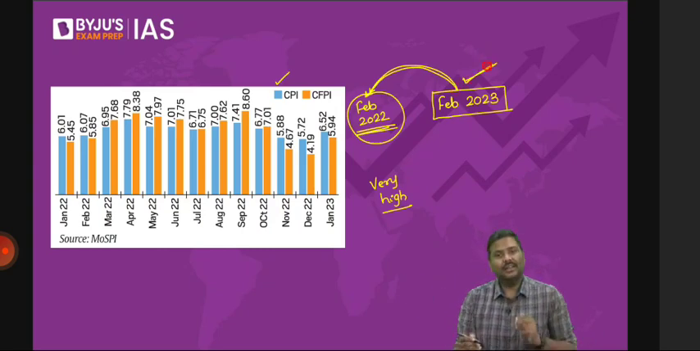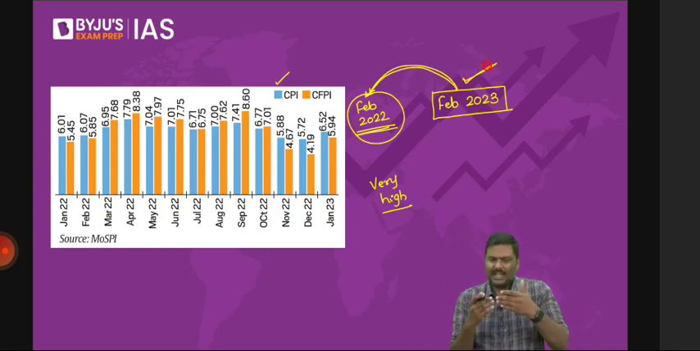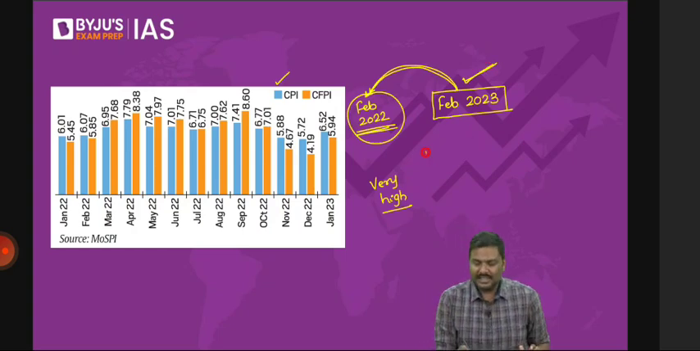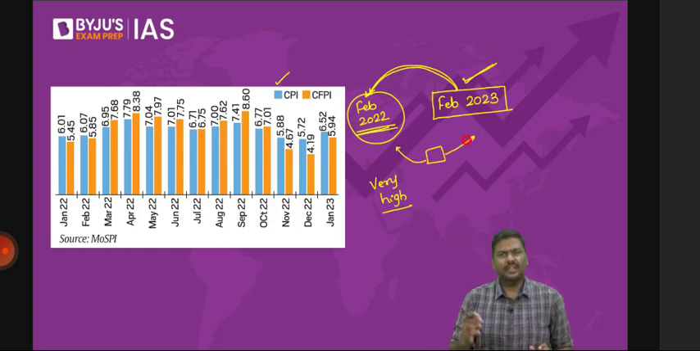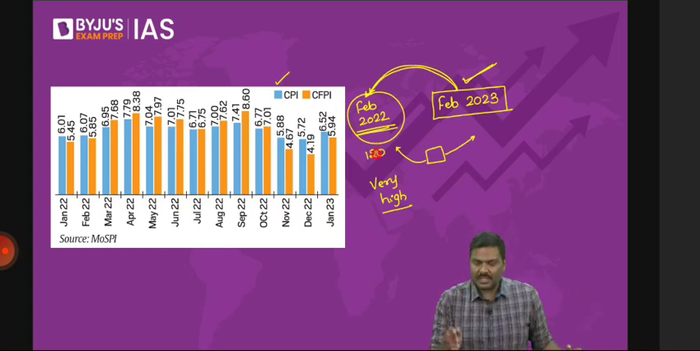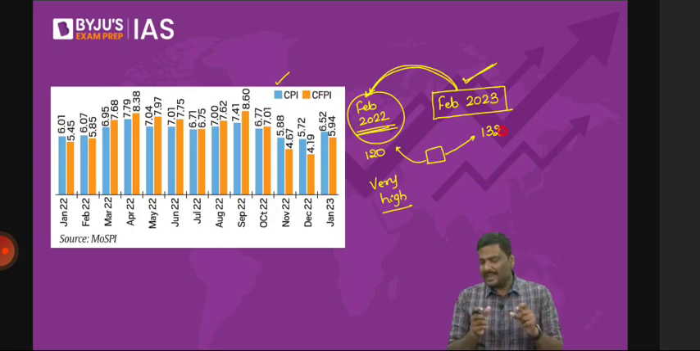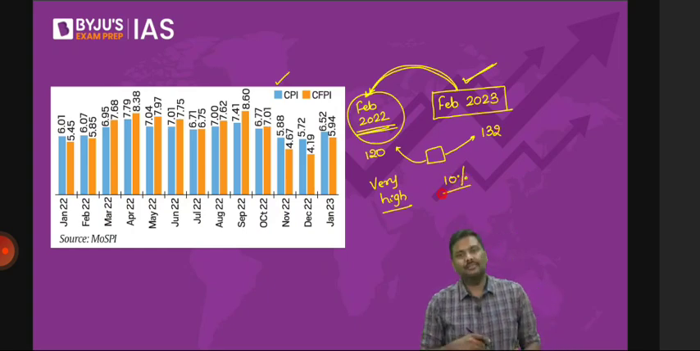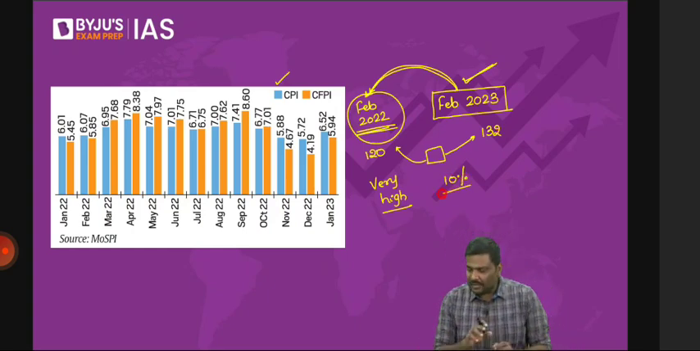I'm calculating inflation for February 23. But how do I calculate it? I'm comparing the price level for a basket of commodities. What is the price level in February 22, and what is the price level in February 23? Let's say for this basket, the price was 120 rupees in February 22, and for the same basket, now the price is 132 rupees. So I'll make a comparison and say the price levels have increased by 10%. The inflation rate is 10%. But have a look at this.